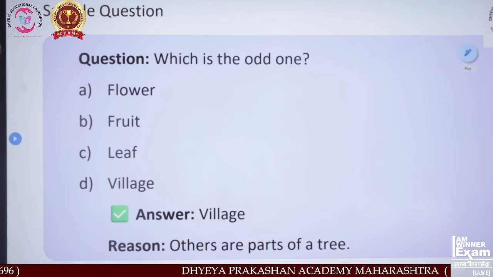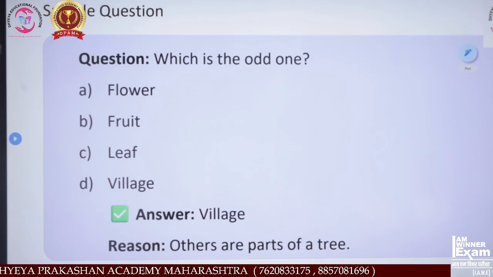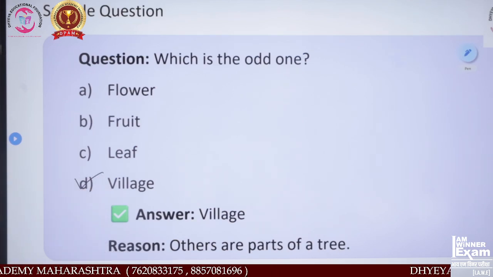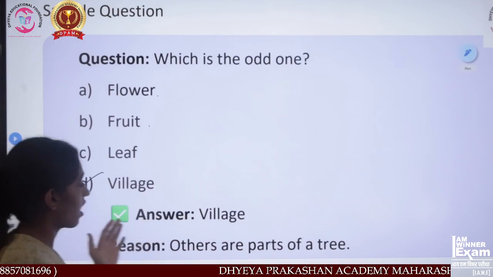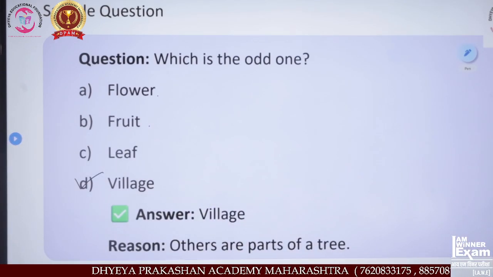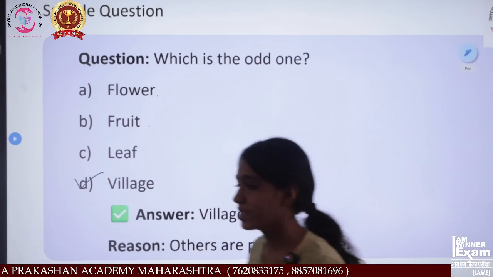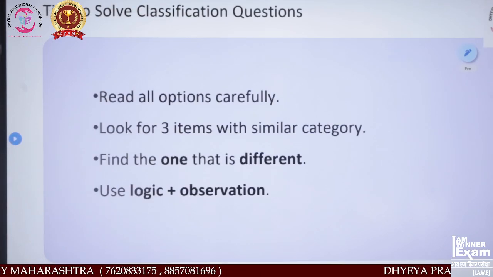Option A flower, option B fruit, option C leaf, option D village. Which do you think is the odd one out? I think village, because I have a reason. Flower, fruit, and leaf are all parts of a tree, but village is not a part of a tree. That means village is the odd one out and it is not classified into the same group. Let's move on to the next slide.